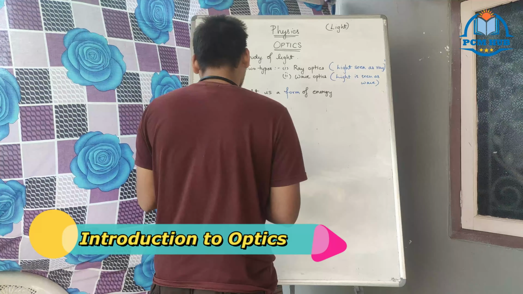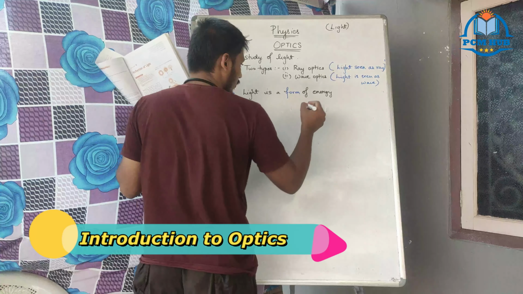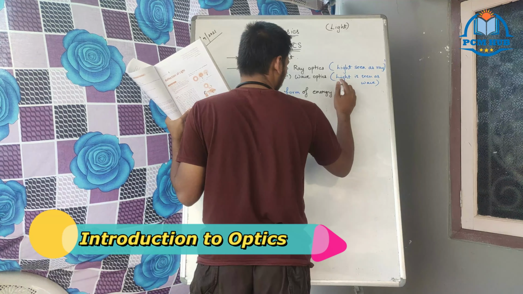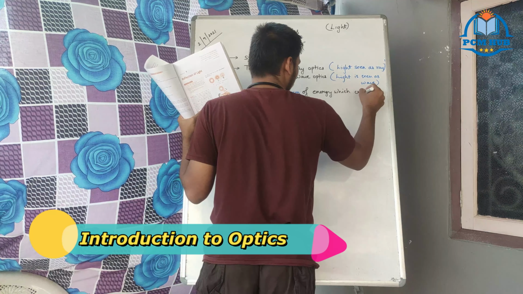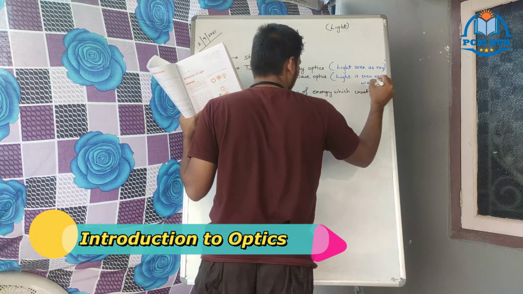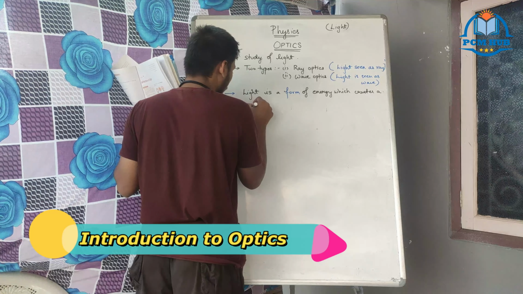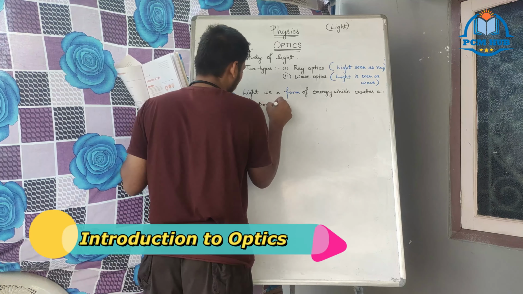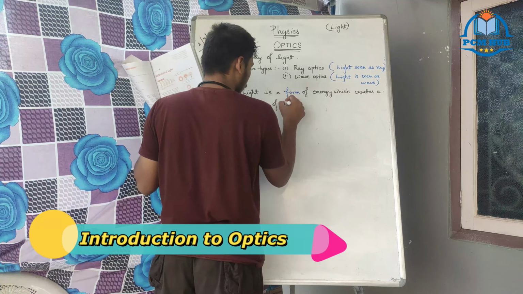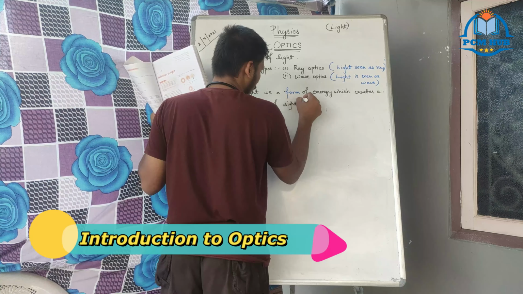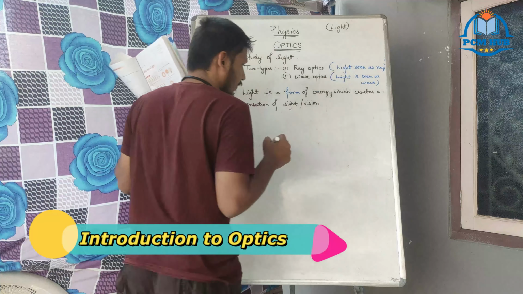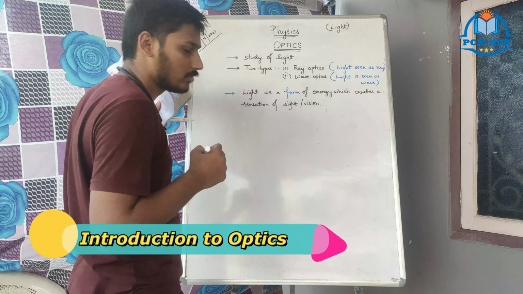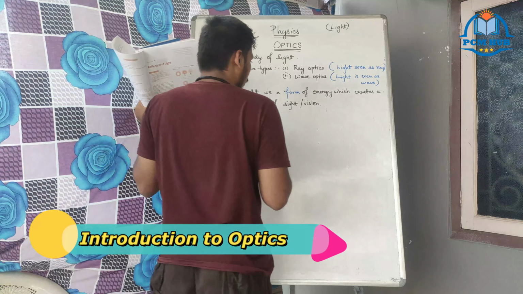Light creates a sensation of sight or vision.